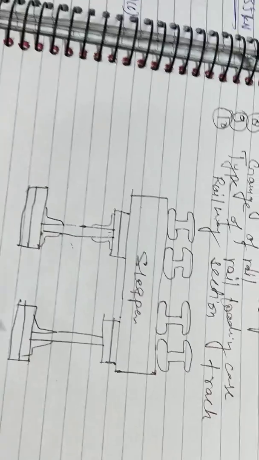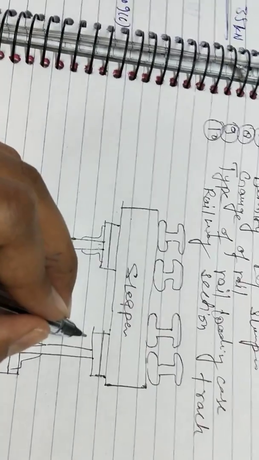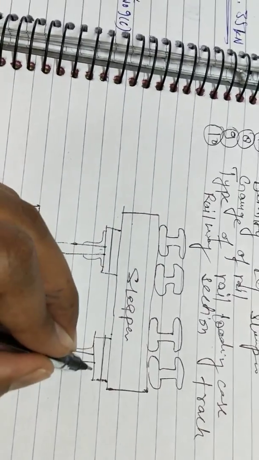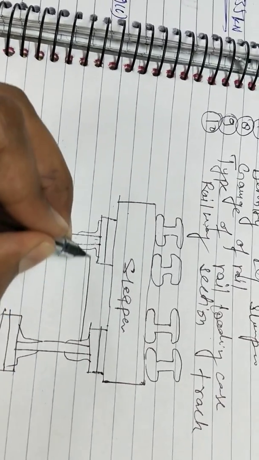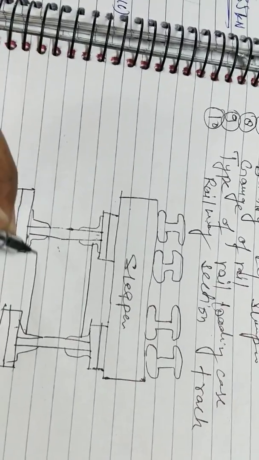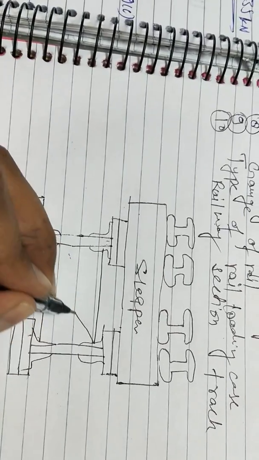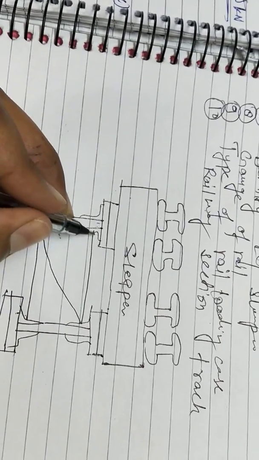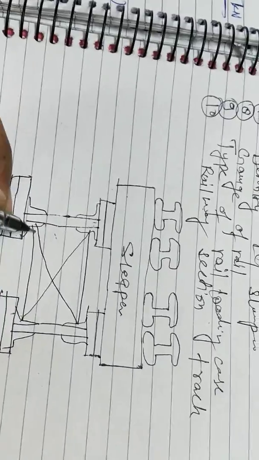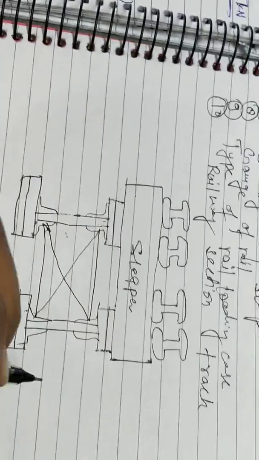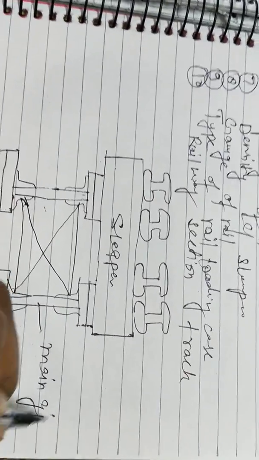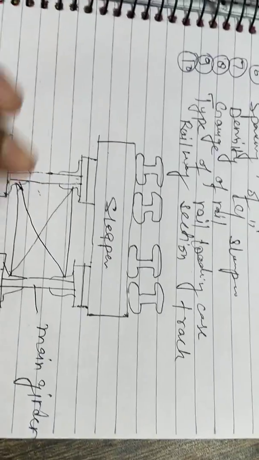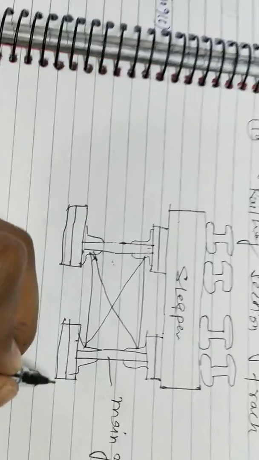Now the design drawing has been completed, for better support with each other. This is the main girder, and this is the deck type bridge.